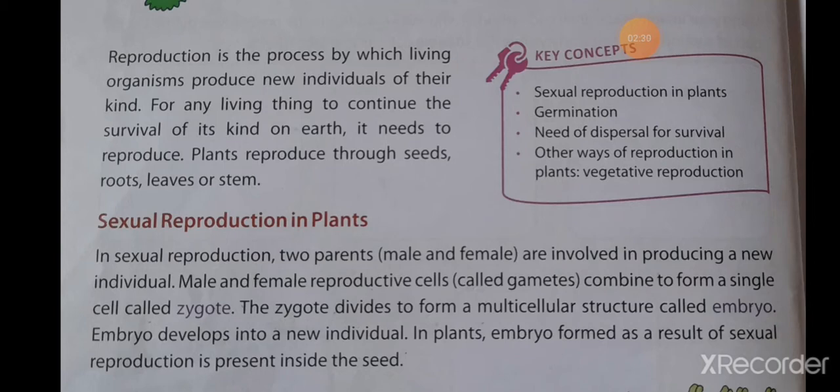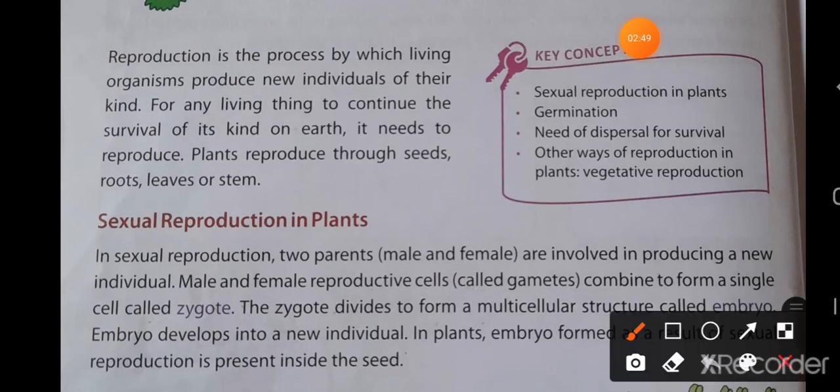In plants, the embryo formed as a result of sexual reproduction is present inside the seeds. So, in sexual reproduction, the two parents, male and female, are involved together and produce a new individual. The male and female reproductive cells, also called gametes, combine and form a single cell called the zygote.